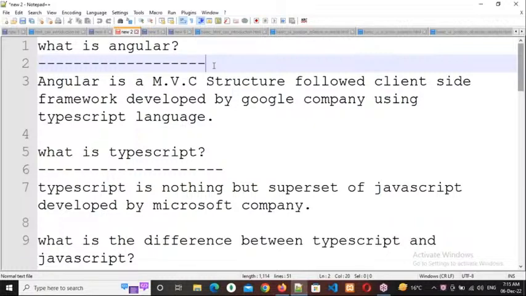All right. So one more time repeating, the technologies which have the capacity to connect with the database and to manipulate the database, those technologies can be called server side technologies. The technologies which don't have the capacity to connect with the database and to manipulate the database, those technologies can be called client side technologies.